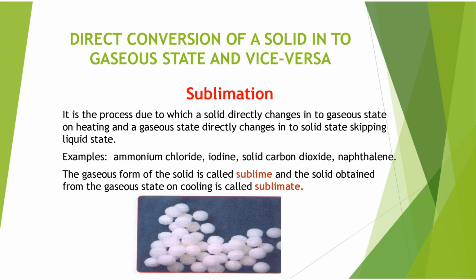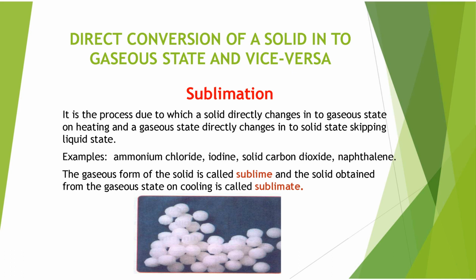The examples of sublimation are ammonium chloride, iodine, solid carbon dioxide. You know very well solid carbon dioxide we also call dry ice. And naphthalene balls. These are all examples of sublimation. The important point here is that the gaseous form of the solid is called sublime, and the solid obtained from the gaseous state on cooling is called sublimate. So there are two terms, sublime and sublimate.